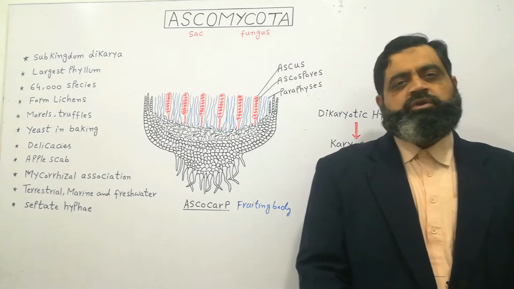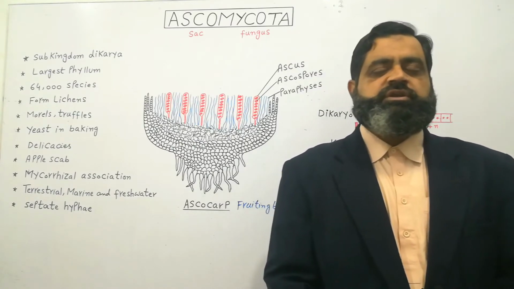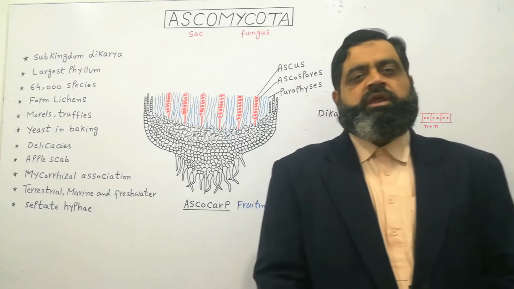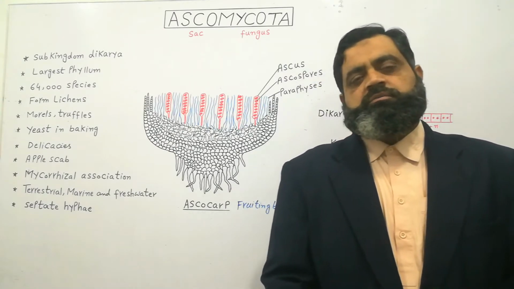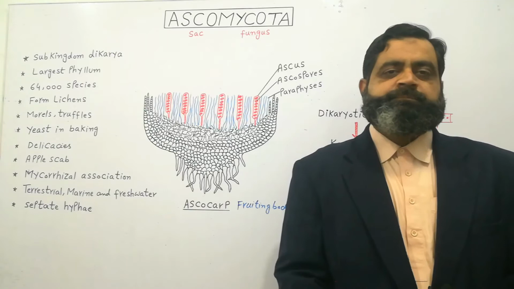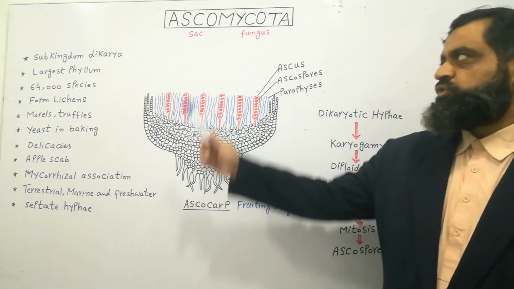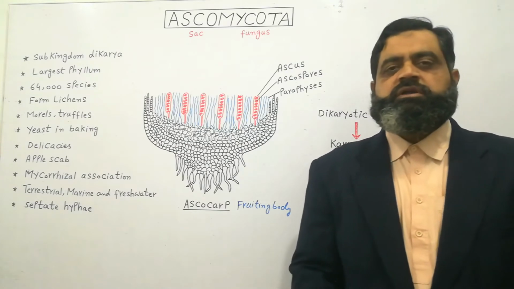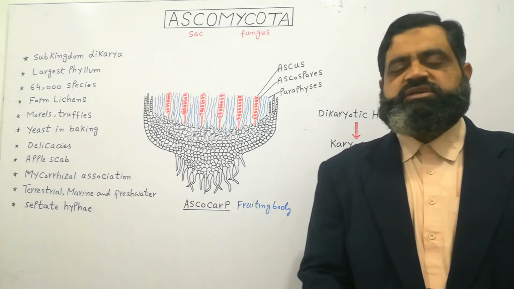Today we are going to discuss structure and reproduction in Ascomycota. Ascomycota belongs to kingdom fungi. The word asco means sac and mycota means fungi. These fungi are also known as sac fungi.